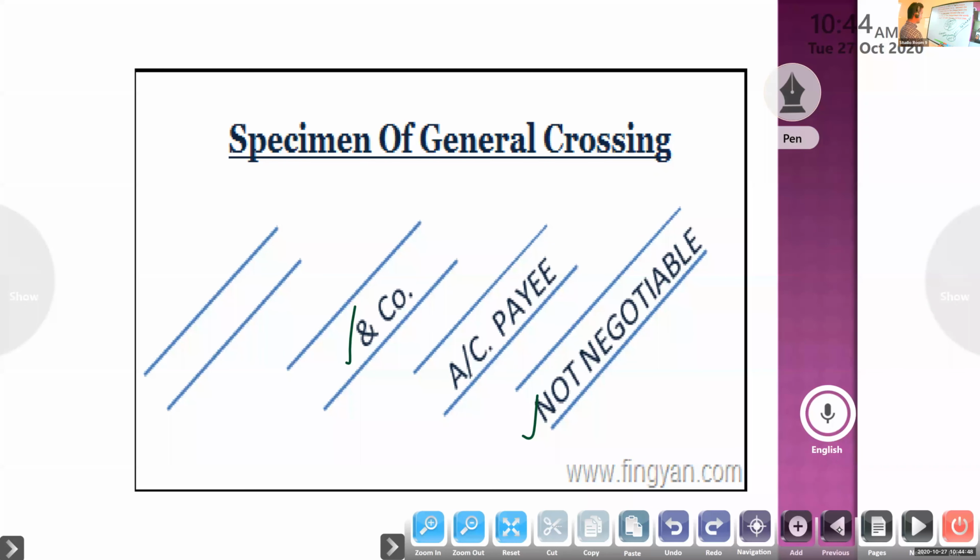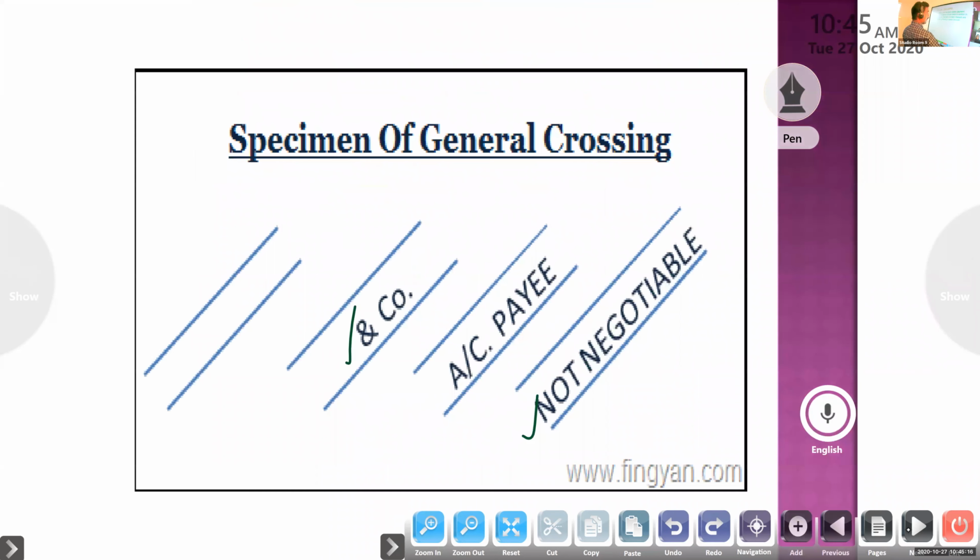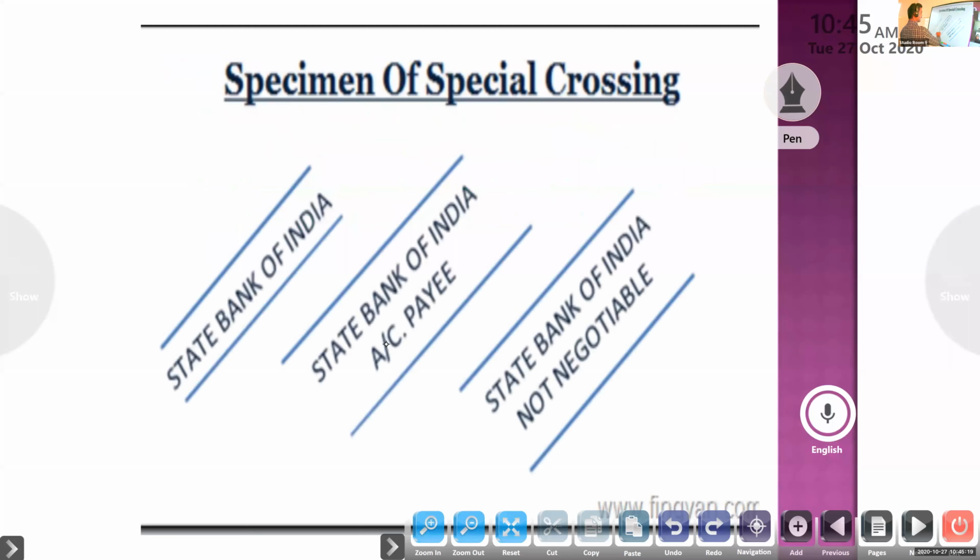Okay, so general crossing, what is the effect of a general crossing? The paying banker is required to pay the amount of a generally crossed check to another bank and not to the holder. So that is general crossing of a check. Next class we will study special crossing. That means in that we will specify the bank also. That is special crossing. So next class we will study special crossing.